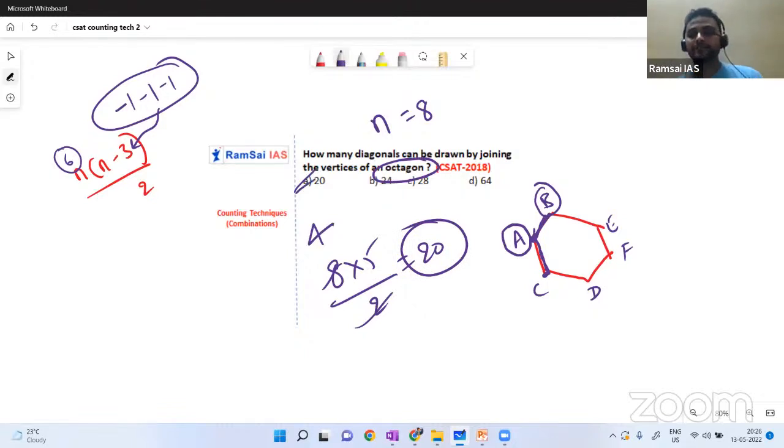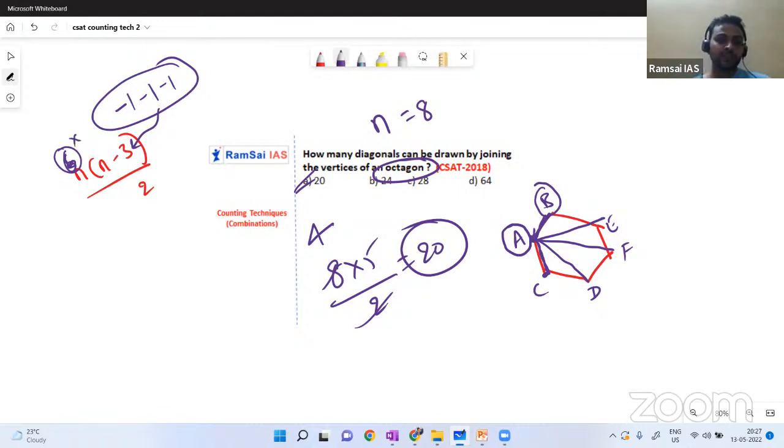Option A will be the answer. That's it. So diagonal means it can be AE or AF or AD. Only 3 are possibilities. So similarly from B, from E, from F, from D, from C, from A. Total 6 vertices we have, no? So those 6 are the first ones.